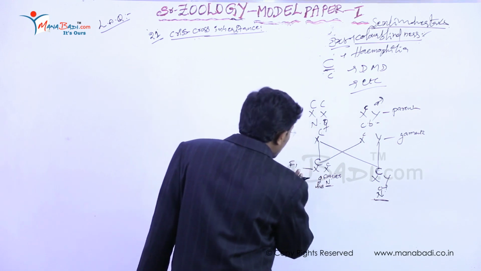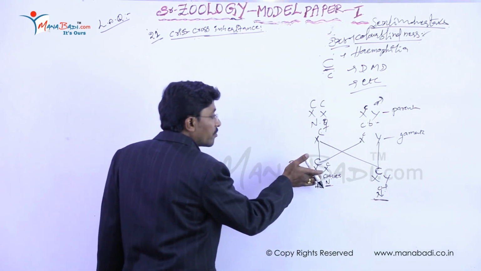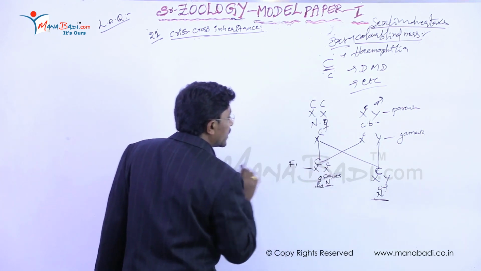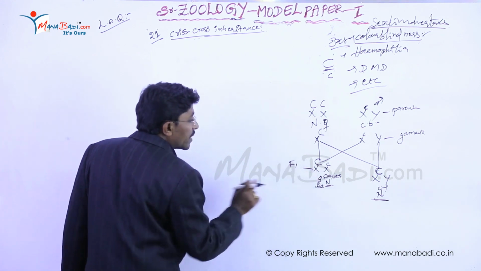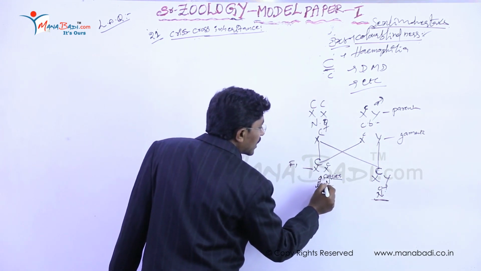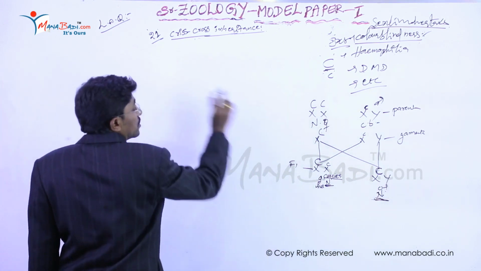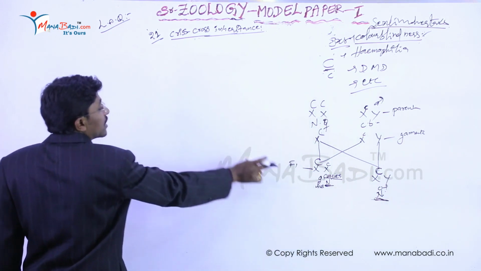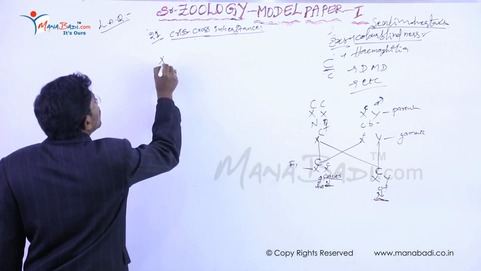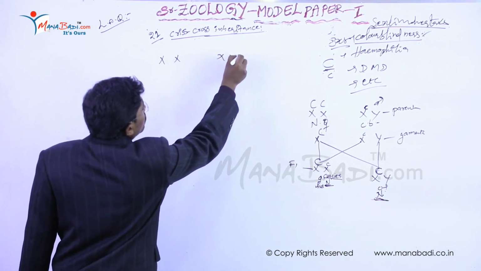Now we are crossing this F1 generation female and male. Here the female is a carrier but normal, and the male is also normal. So now these are the parents of the F1 generation, XX and XY.